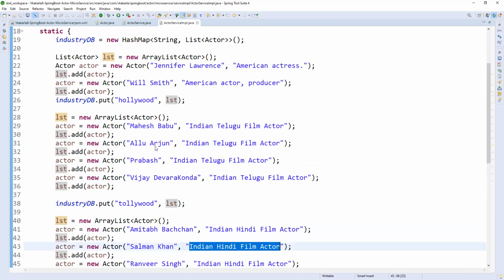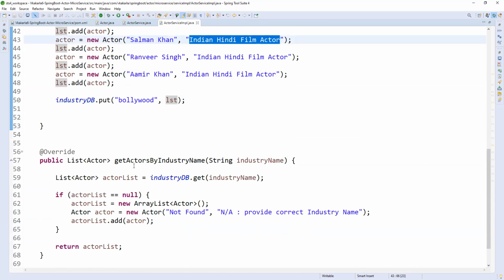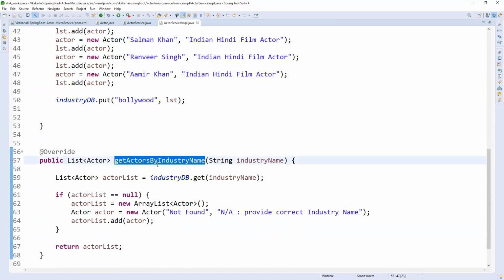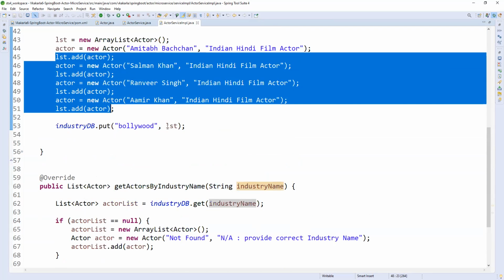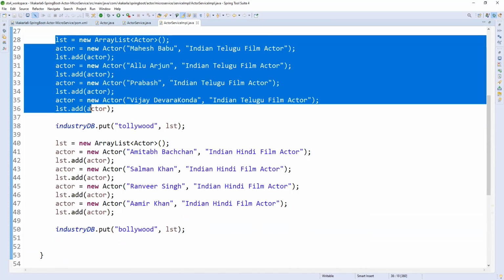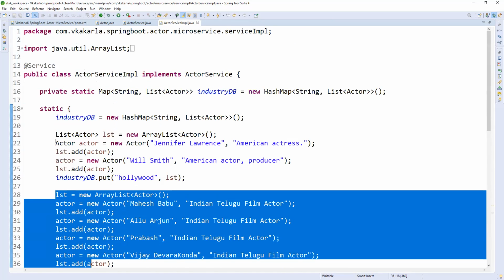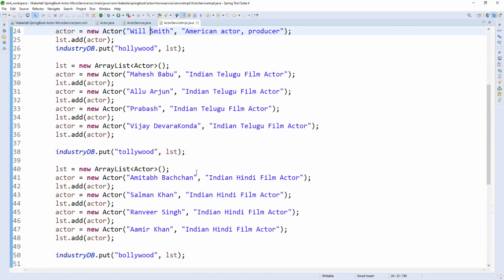Fine. So now I have the implementation of get actors by industry name. If I pass the industry name, it is simply the key, right? If it is Bollywood, I will get these values. If it is Tollywood, I will get these values. If it is Hollywood, I will get these values, the list of values.